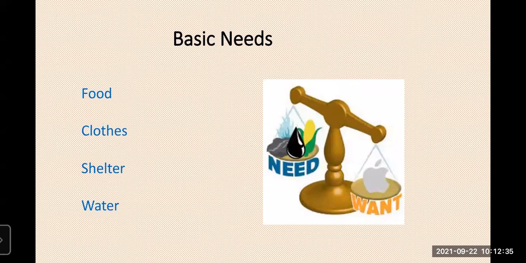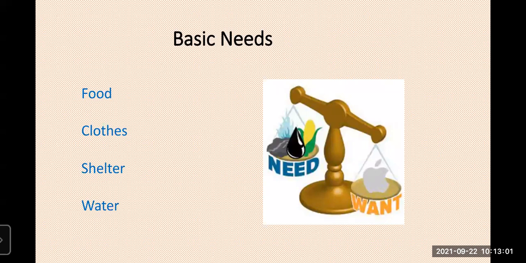Our needs are limited, but our wants are unlimited. You have to find out whether you are following your needs or your wants. Now see, what are the basic needs? That means food, clothes, shelter, and water. These things are very basic necessary needs for us.